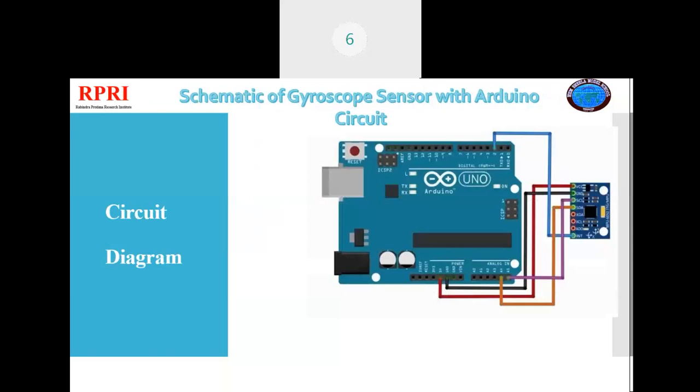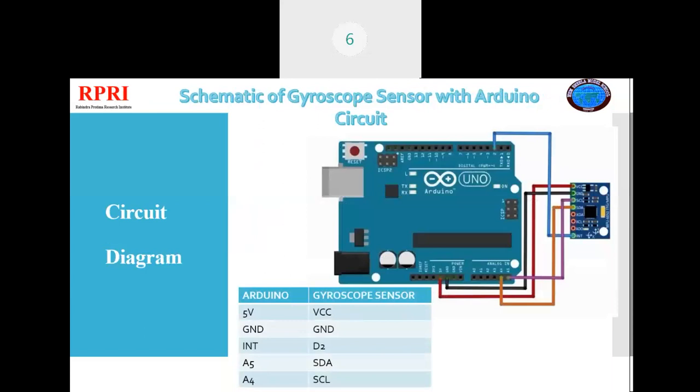The Arduino with the MPU 6050 module. This module consists of both an accelerometer and a gyroscope. Its cost is rupees 250 or something like that. In the table, we can see that the 5-volt pin of the Arduino is connected to the gyroscope sensor VCC pin. The ground of the Arduino is connected to the ground of the gyroscope sensor.